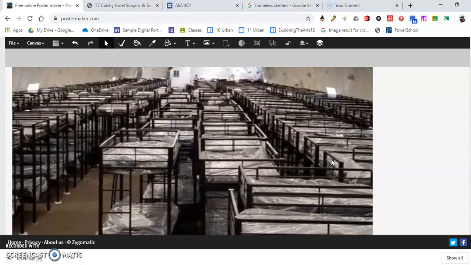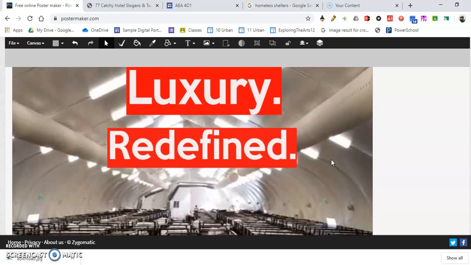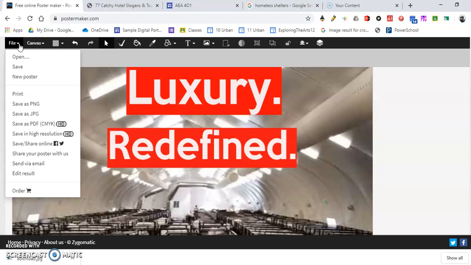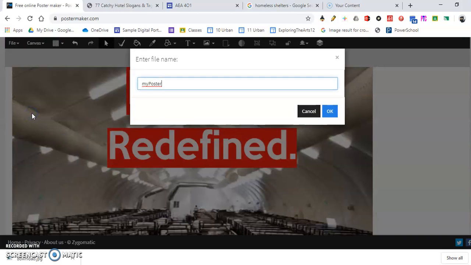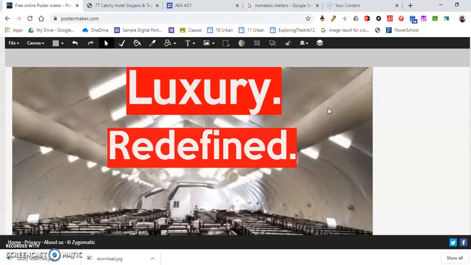Okay, so I have my picture here, Luxury Redefined. I'm happy with this, so I'm going to save it. I'm going to go to File, and I'm going to save it as a JPEG. I'm going to give it a title so I can find it later. "Redefine." Okay, and it will automatically save my image for me.